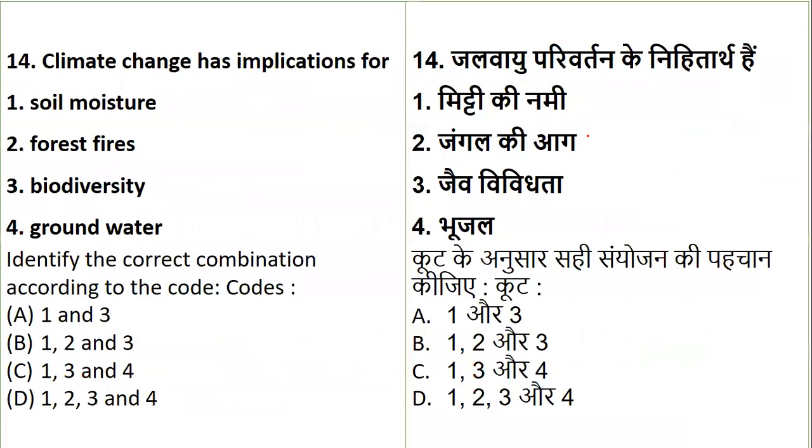Coming to the next: climate change has an implication for what? Soil moisture, forest fires, biodiversity, or groundwater. Climate change has implications on which of the following? From the list, it is soil moisture, forest fires, and biodiversity.